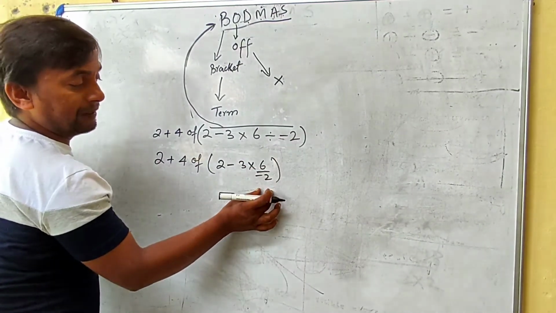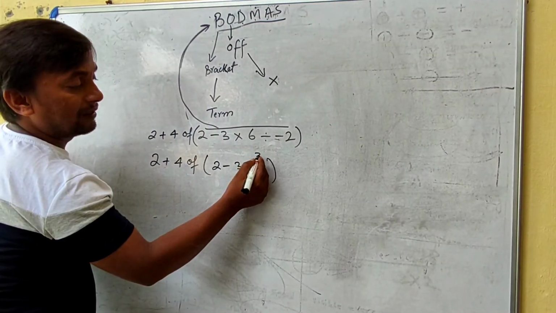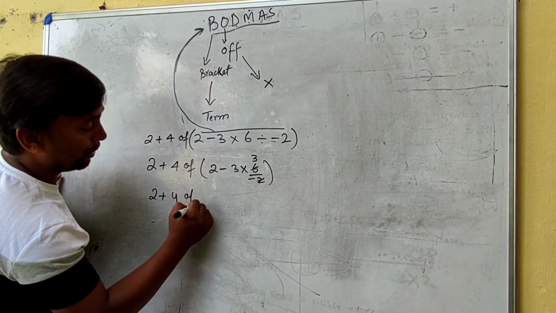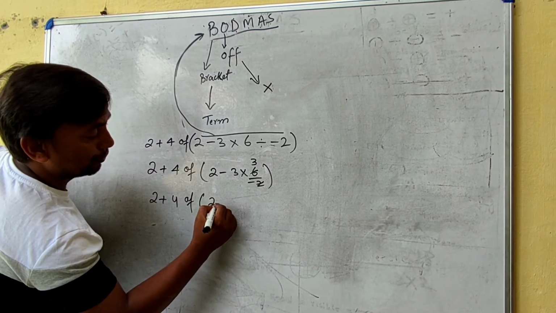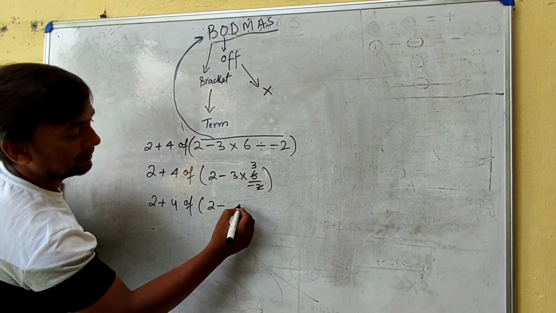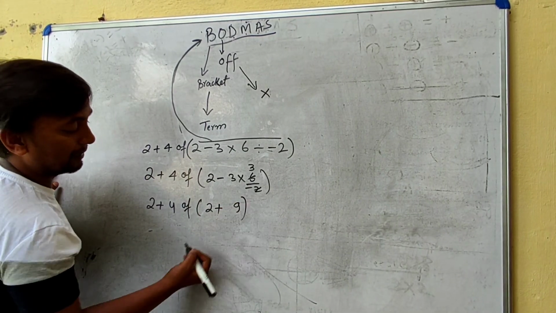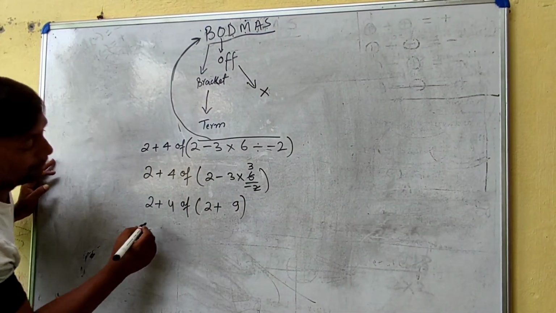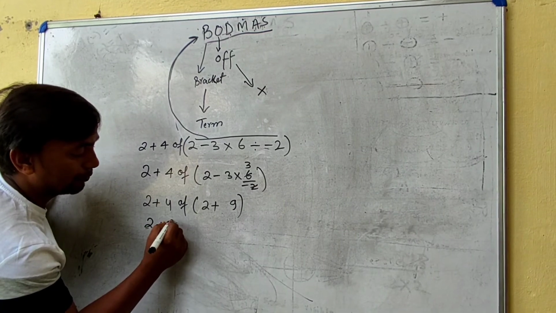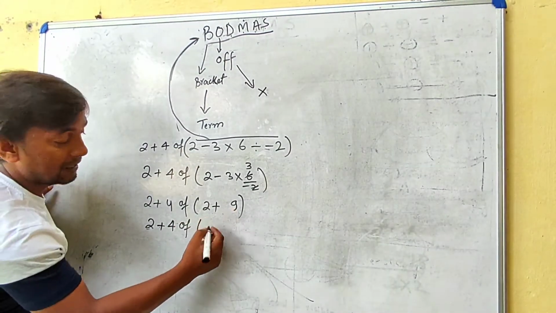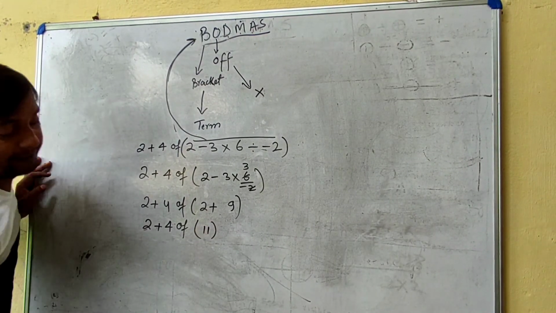So 2 minus 3 multiplied by 6 divided by minus 2. So we will solve the division first. This 2 will come here. 2 threes are 6. So 2 plus 4 of 2 minus 3 threes are 9. Minus times minus would be plus. Now 2 plus 9 is 11.